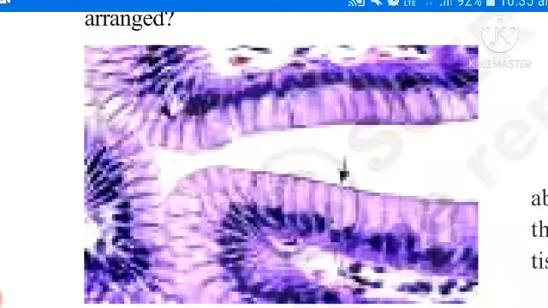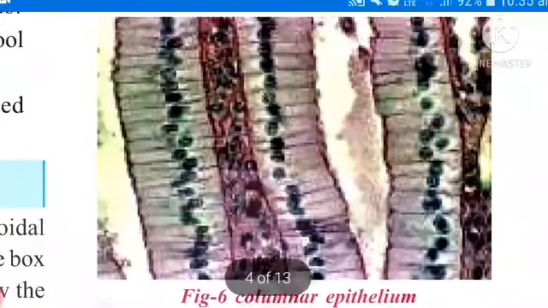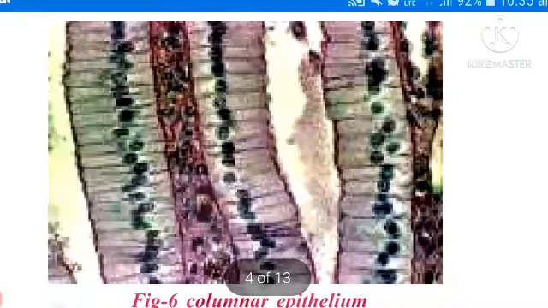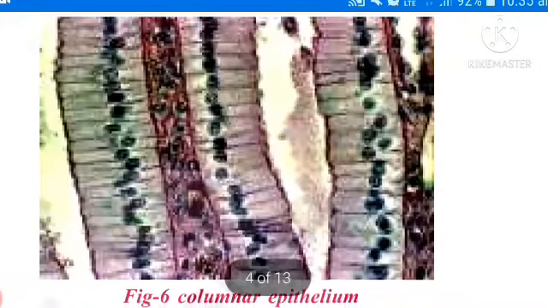Next, third one is columnar epithelial tissue. Observe this picture, how cells are arranged. Cells are arranged in columns. Based on the term, they kept columnar epithelium. See here, this type of tissue is present in which part of our body?